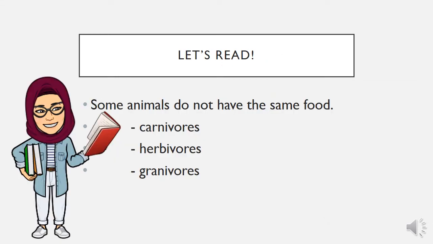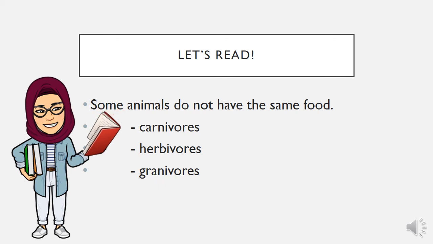Let's read together. Some animals do not have the same food. So some are carnivores, herbivores, and granivores. So let's read it one more time. Some animals do not have the same food. So some are carnivores, herbivores, and granivores.